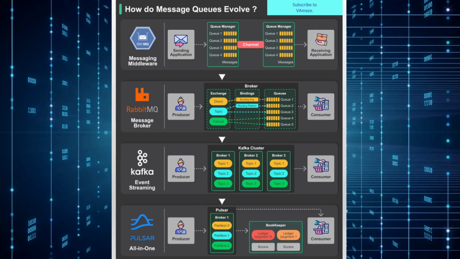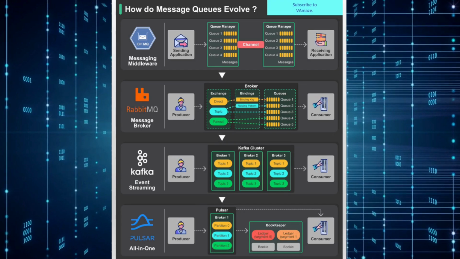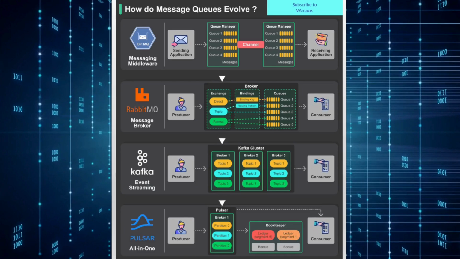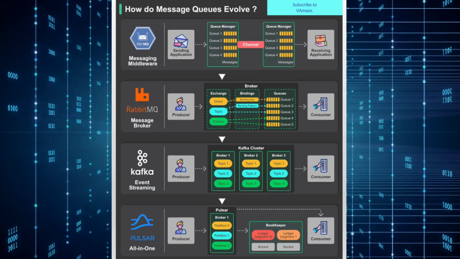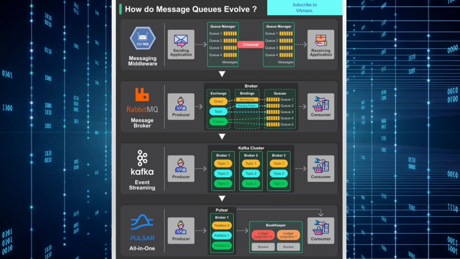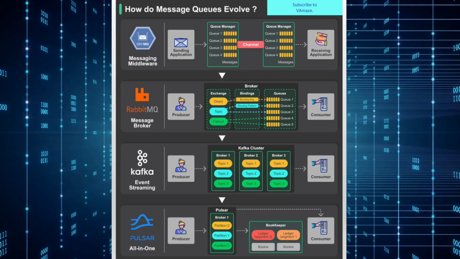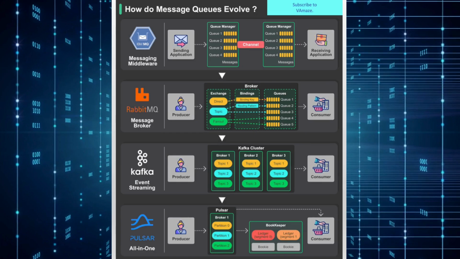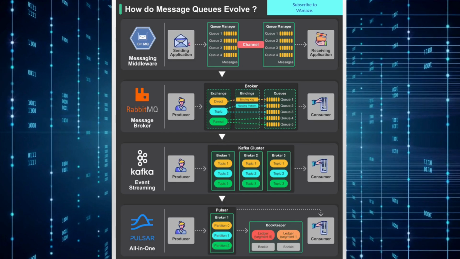The foundation, traditional messaging middleware. Our journey begins with traditional messaging middleware, the first generation of message queuing systems. In this model, we see a straightforward approach where messaging middleware sits between applications, facilitating communication through dedicated queue managers. Each queue manager handles multiple queues, with messages flowing from sender applications through these managed queues to receiving applications.